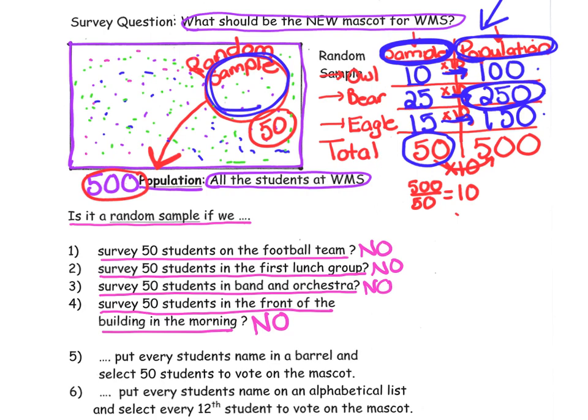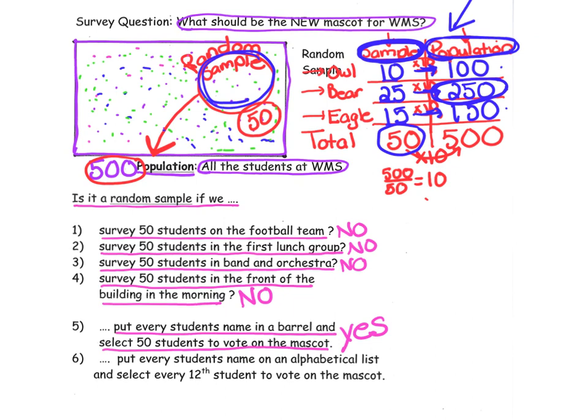Take a look at the last two. What if we put all 500 names into a big barrel, mixed up the names, and selected 50 students to vote on the mascot? Well, as long as every student in our building had a chance of getting selected, then it would be fair and random. So we get a yes right here. This is a random sample.